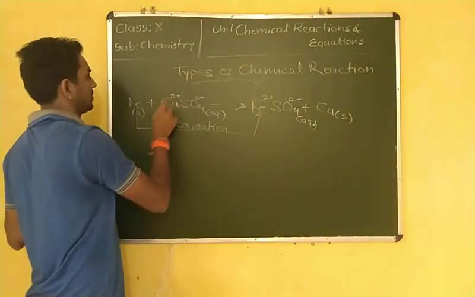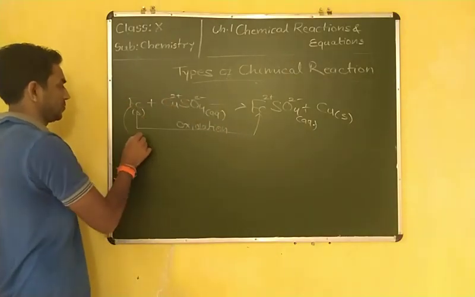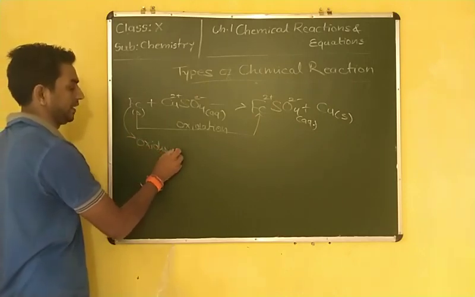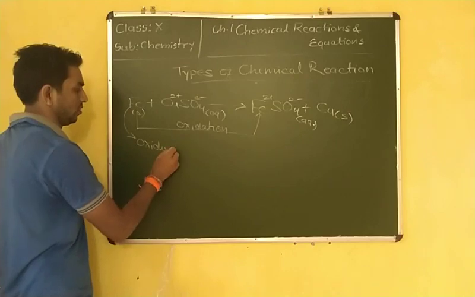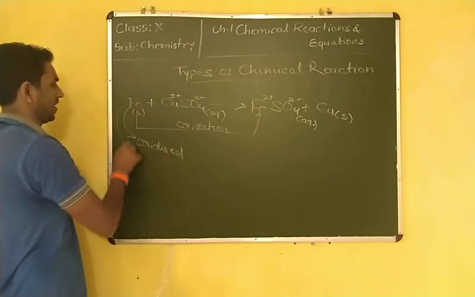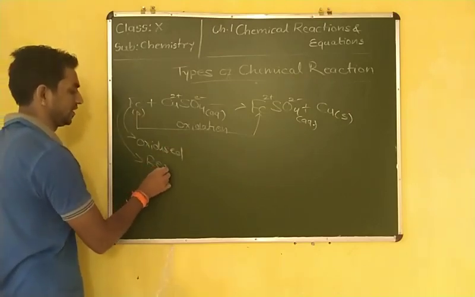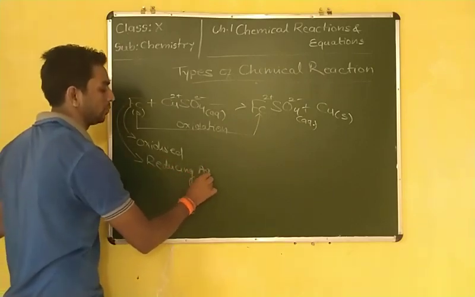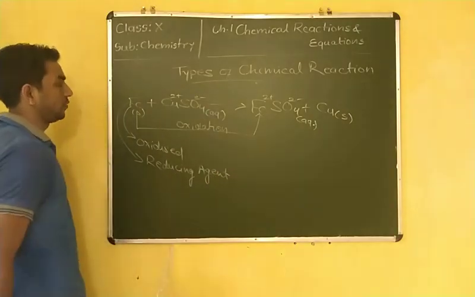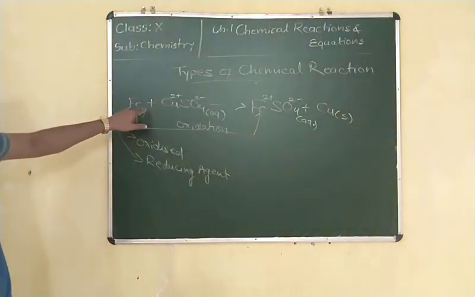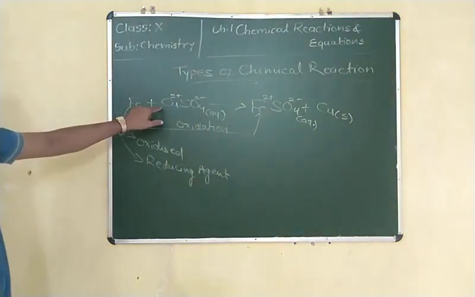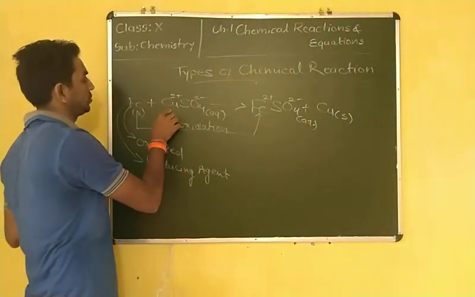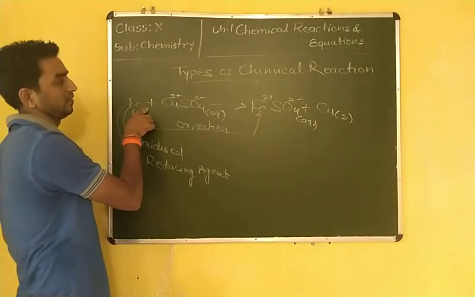So this iron is oxidized into ferrous sulfate. And what will this iron be known as? It is the reducing agent. Why? Because it promotes the reduction reaction. How? Because when it gives 2 electrons, the copper receives the 2 electrons which were given by the iron.